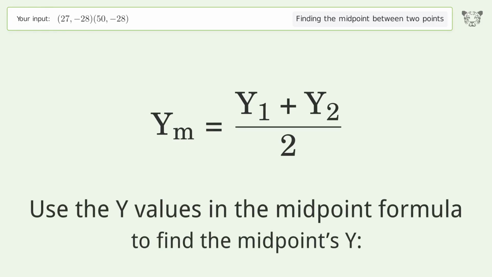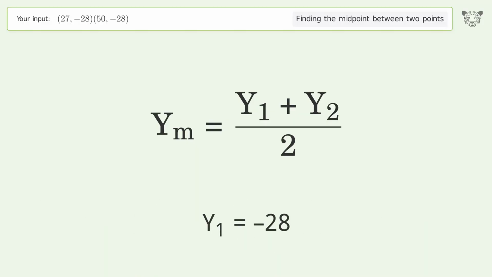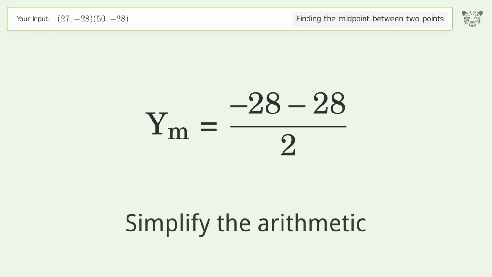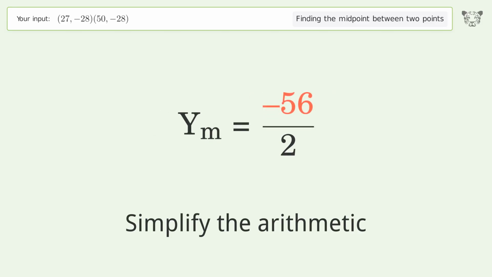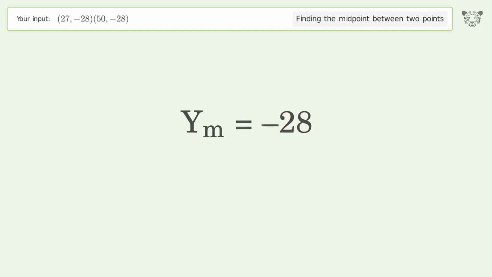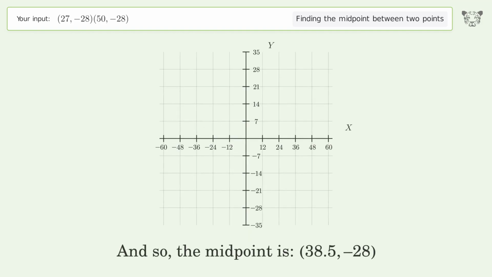Use the y values in the midpoint formula to find the midpoint's y. y1 equals -28. y2 equals -28. Simplify the arithmetic. And so, the midpoint is 38.5, -28.